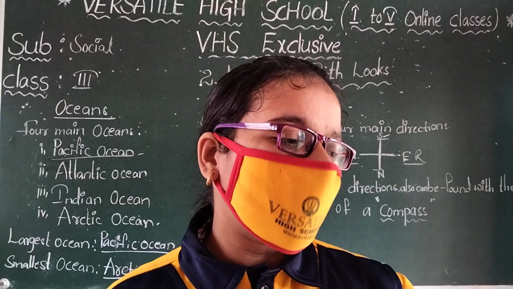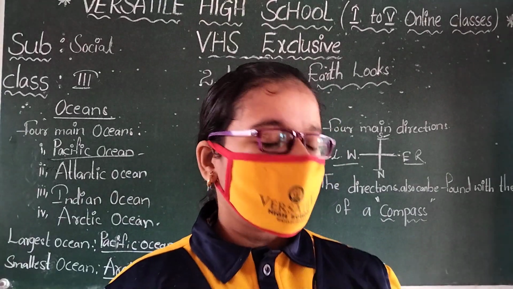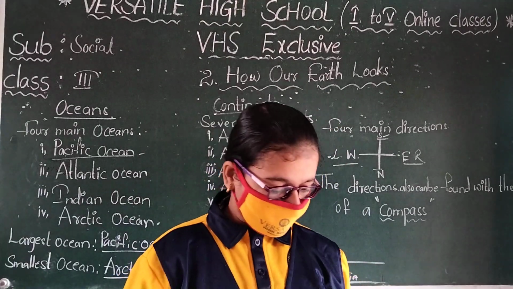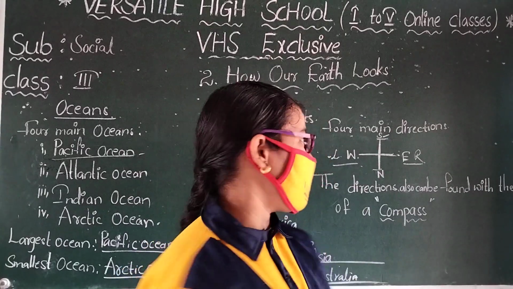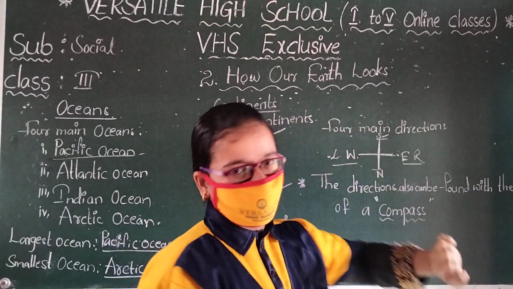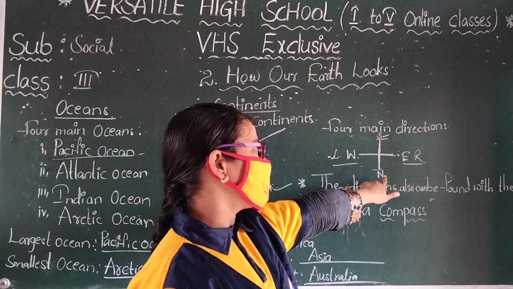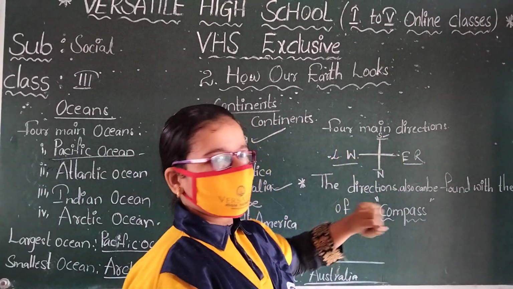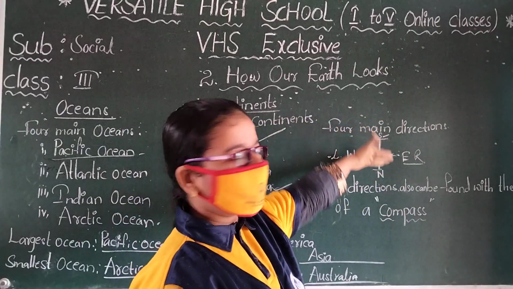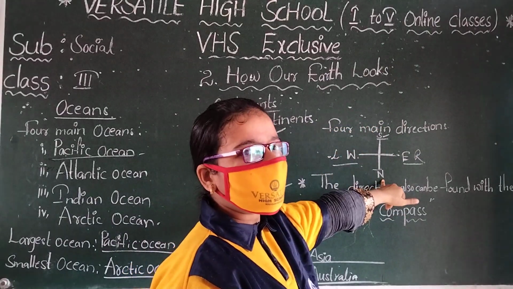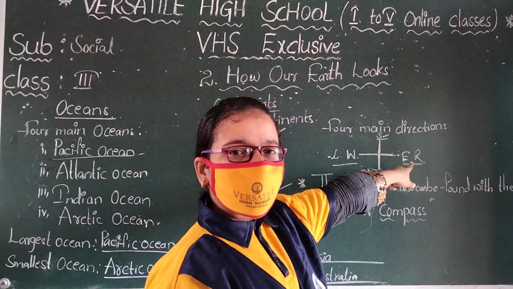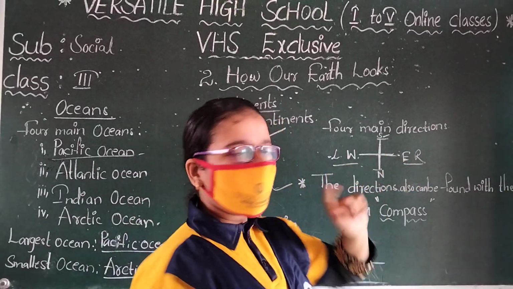The compass used by the sailor to find their way on the open ocean is called the mariner's compass. Children, how many directions are there? 4 directions: south, north, east, west. The up is south, the bottom is north, right is east and left is west.